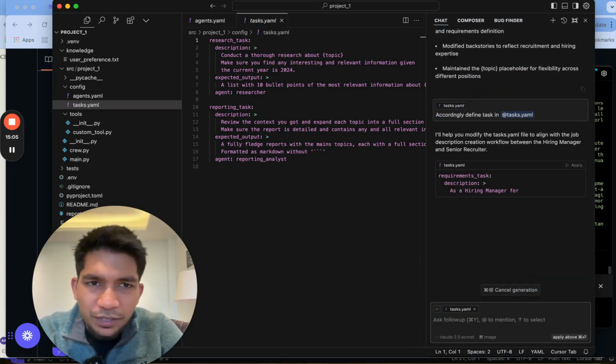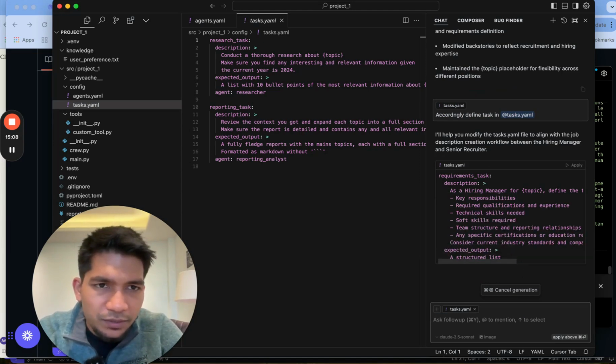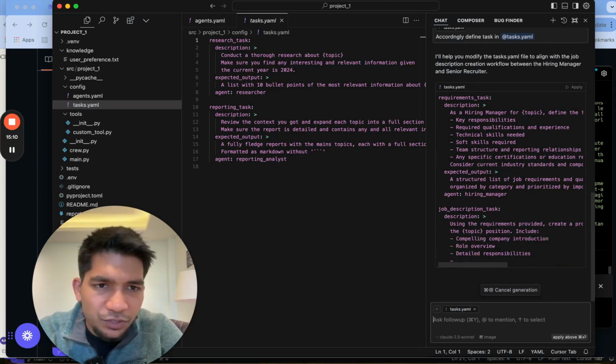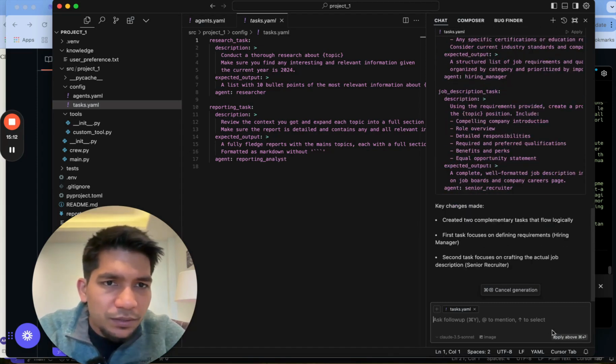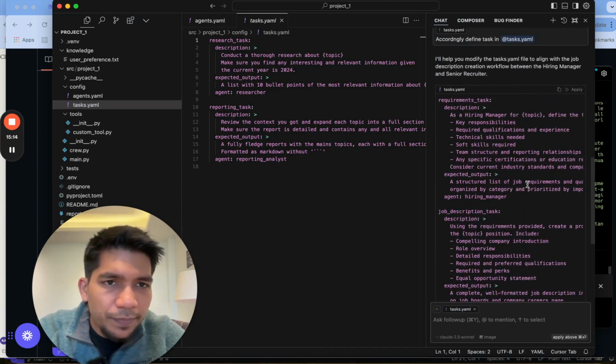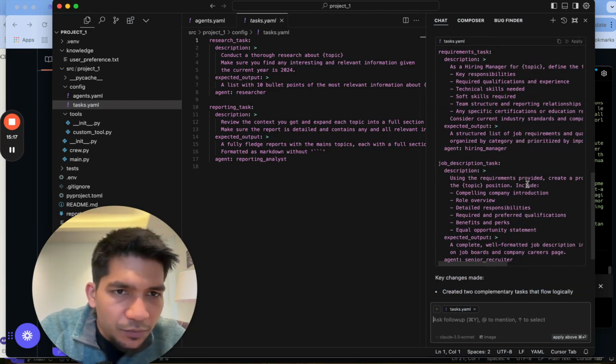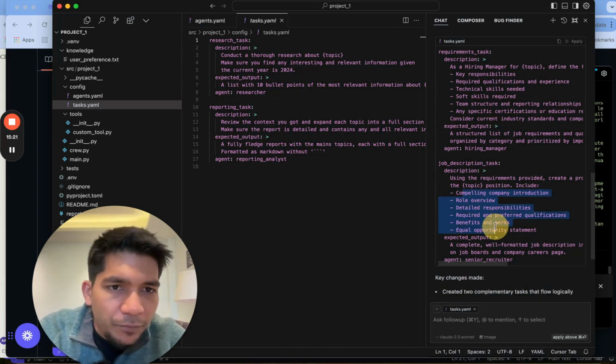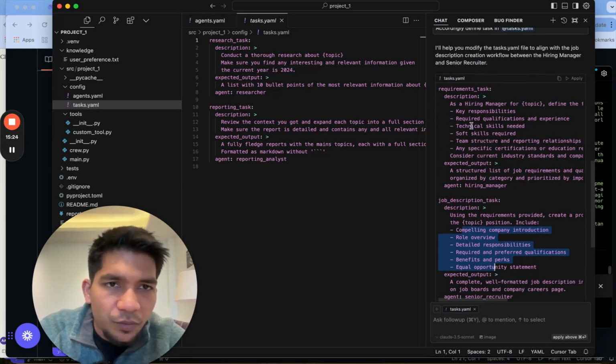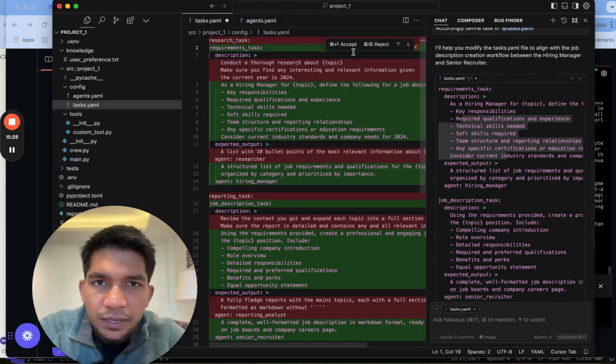So we want to change the task, like requirement task, key skills and job descriptions task. And expected output, this is a hiring manager. So what senior recruiter will do is what should be the external, while the hiring manager will say what they need. So we'll just apply that and accept.